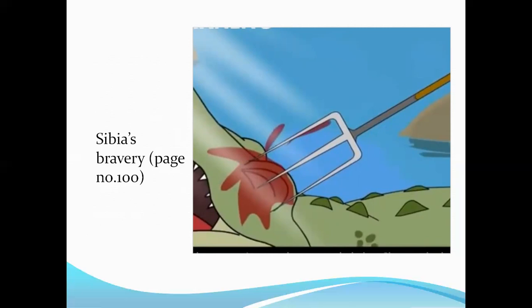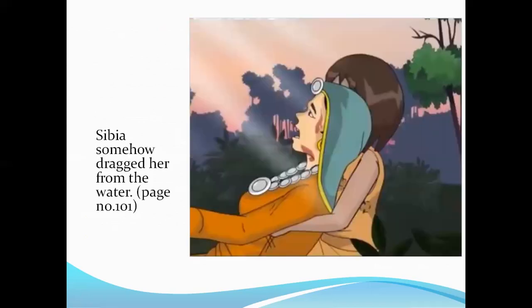She stabs with her hay fork at the crocodile's eyes. So that is one of the vulnerable points of a crocodile, the eye and the underarm, all right? The rest of the body is very, very hard. So the only points where you can attack a crocodile are the eye and the underarm, all right? So what happens? The crocodile is injured.